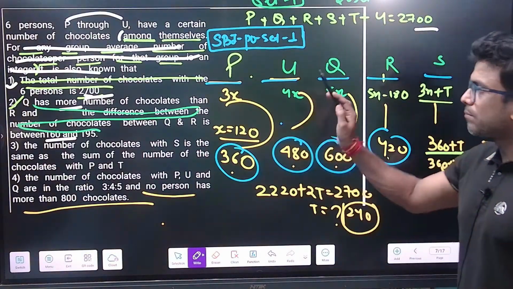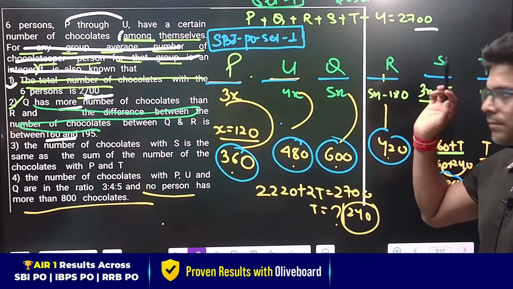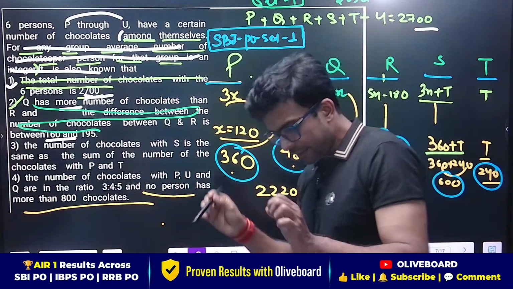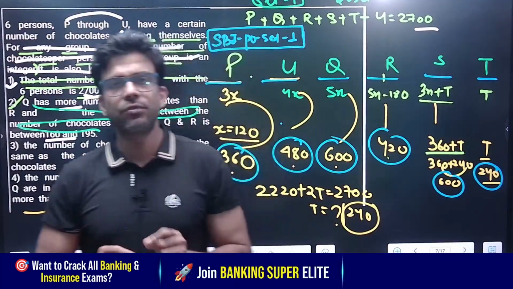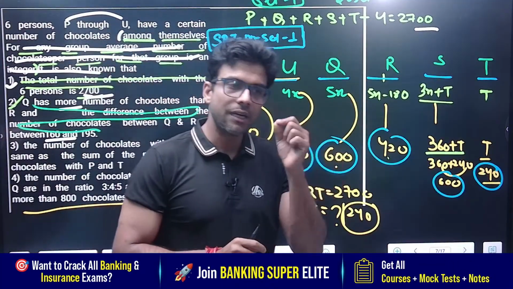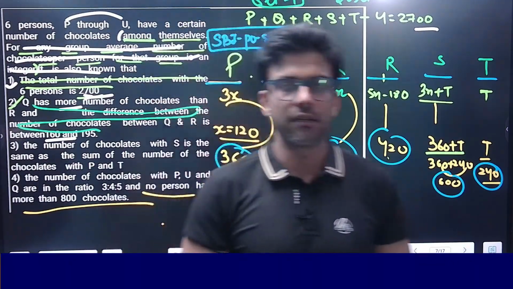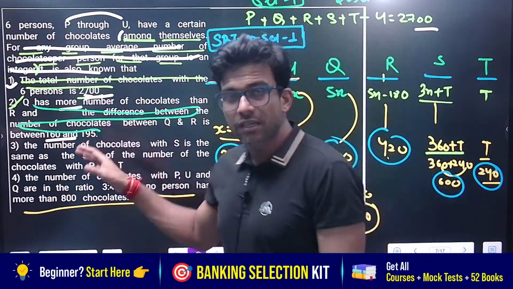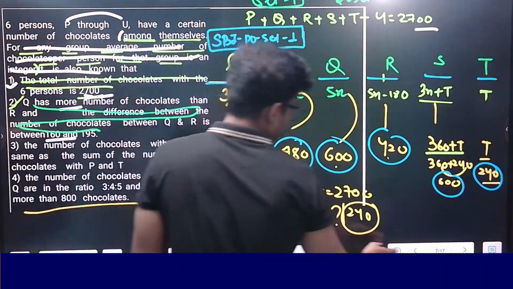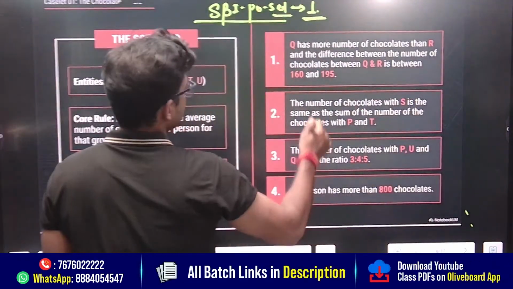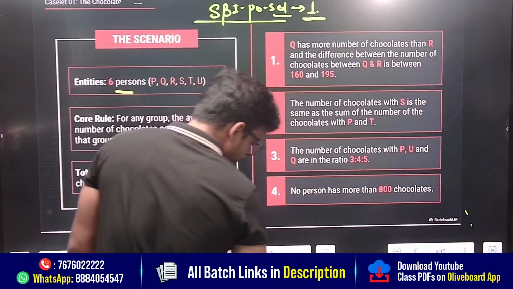This is my level of problem. I want, at least in this channel, every one of you to understand what kind of problem we are doing here. This is a logical DI, again caselet with logic.